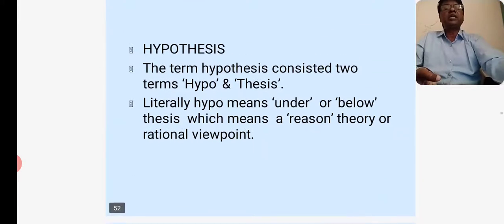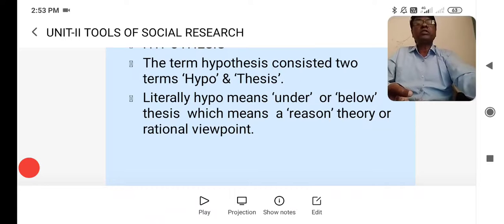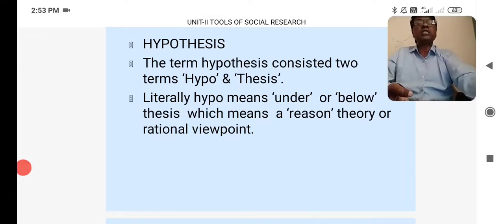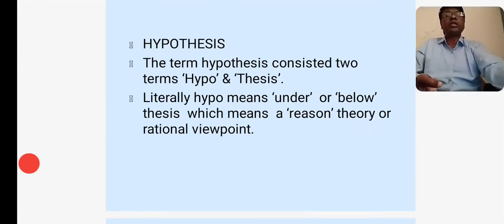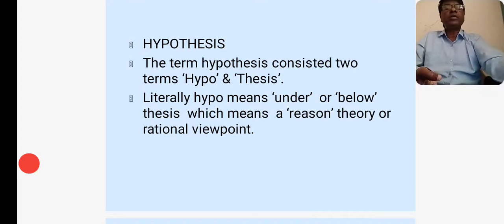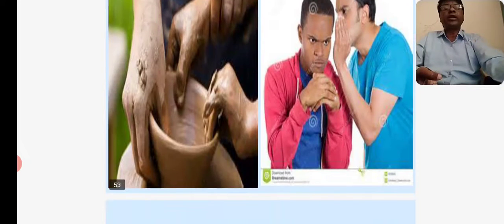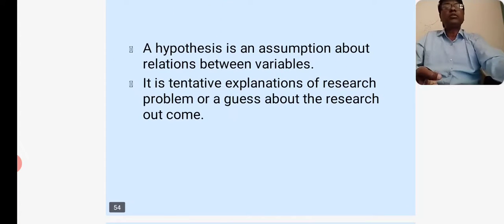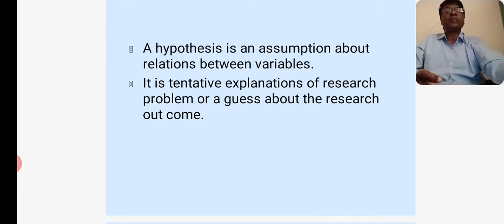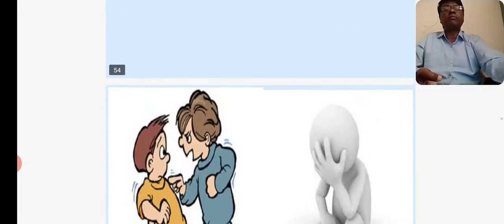And next concept, hypothesis. The term hypothesis consists of two terms, hypo and thesis. Literally, hypo means under or below, thesis means a reason, theory or rational viewpoint. A hypothesis is an assumption about relationship between variables. It is the tentative explanation of a research problem or a guess about the research outcome.